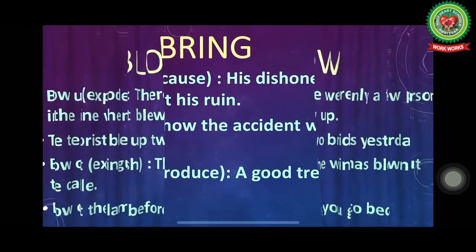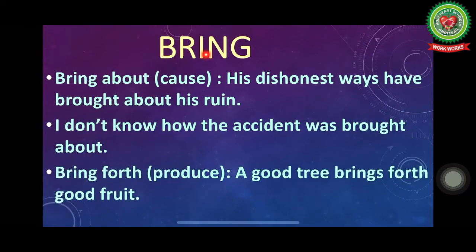Now our next verb is bring and our phrasal verb is bring about. Bring about means cause, means kuch ghatit karna. His dishonest ways have brought about his ruin. So it means the reason behind his ruin is his dishonest ways. So instead of using the word reason, instead of using the word cause, we may use the phrasal verb brought about.